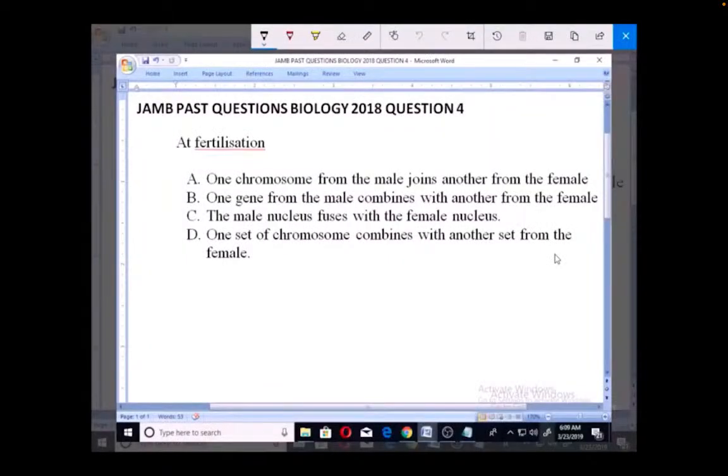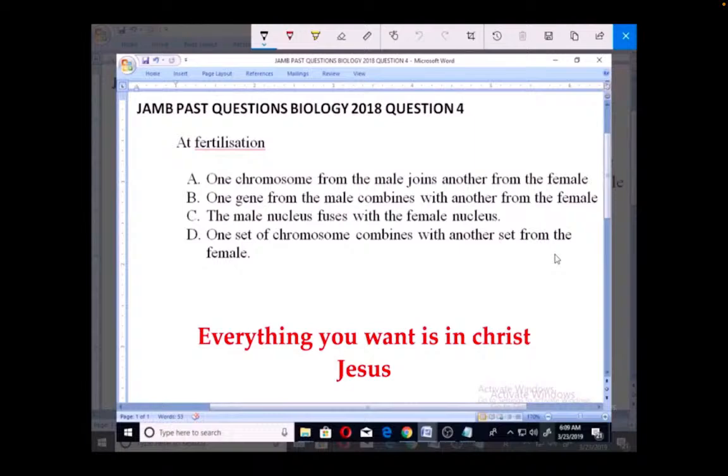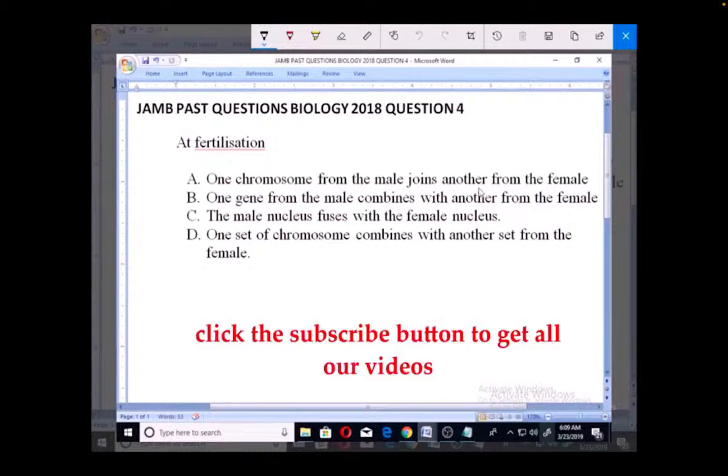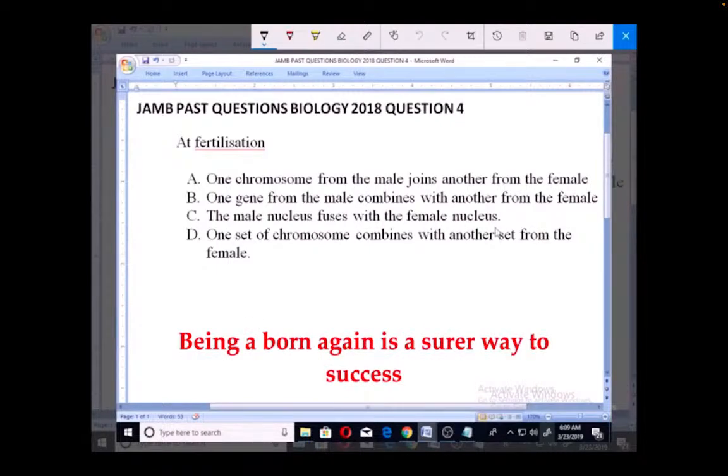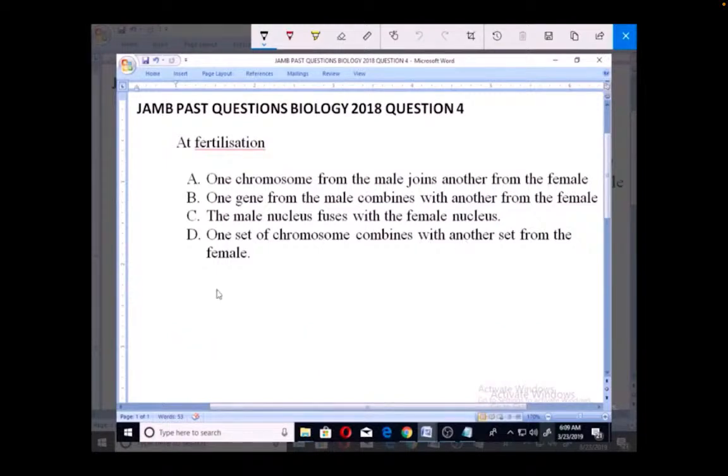Let's look at these JAMB past questions, Biology 2018. Question number 4. At fertilization, A, one chromosome from the male joins another from the female. B, one gene from the male combines with another from the female. C, the male nucleus fuses with the female nucleus. D, one set of chromosome combines with another set from the female.